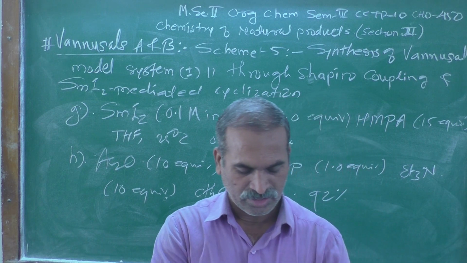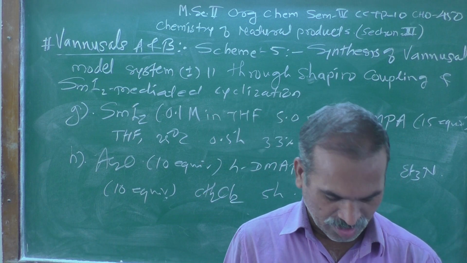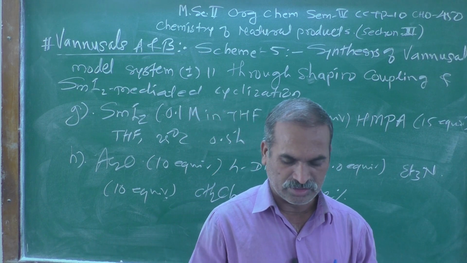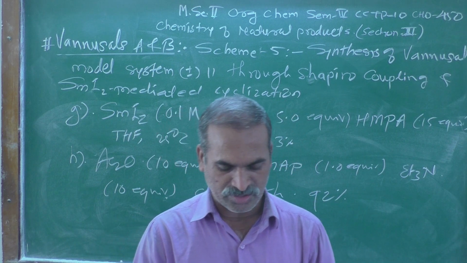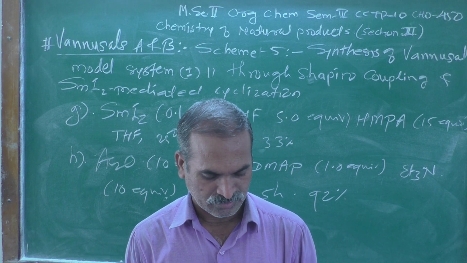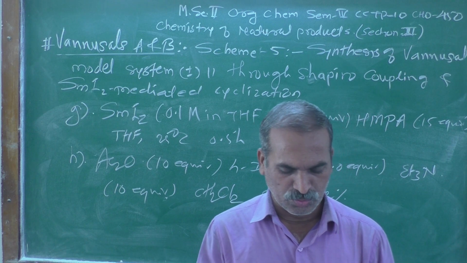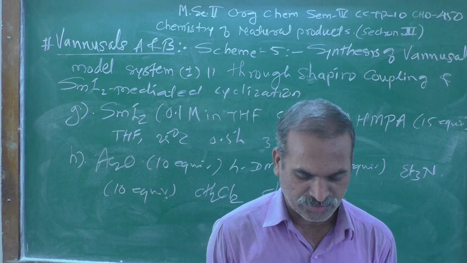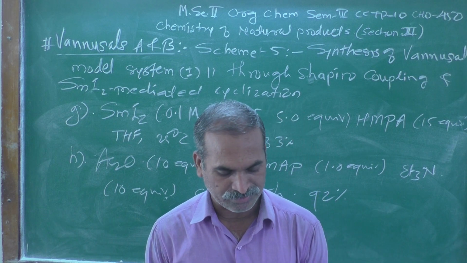And gratifyingly, reaction of carbonate aldehyde plus minus 12 with SmI2 in THF at 25 degrees centigrade in the presence of HMPA proceeded as planned, presumably through ketyl radical 21 and anion carbonate 22, which we have seen in scheme number 5.